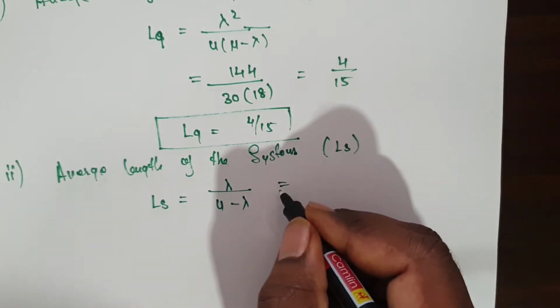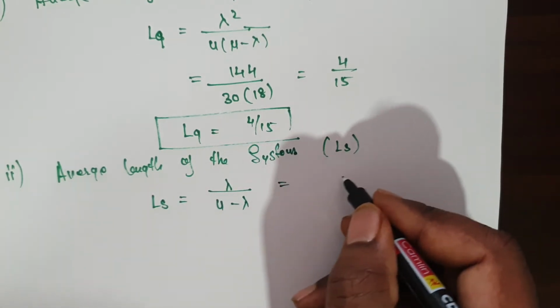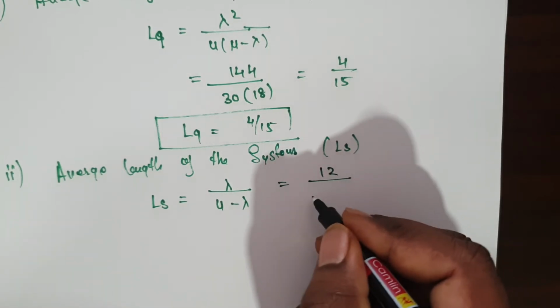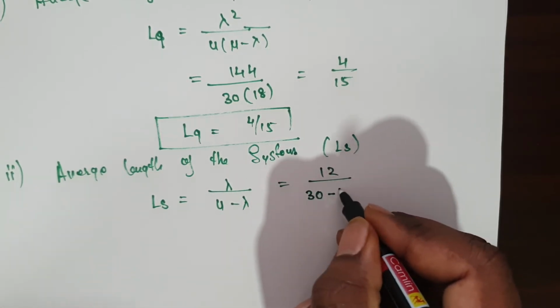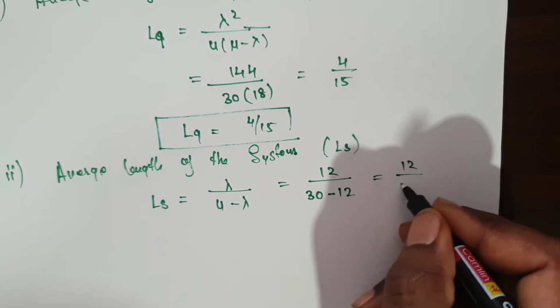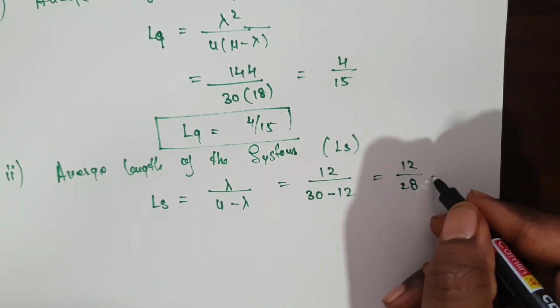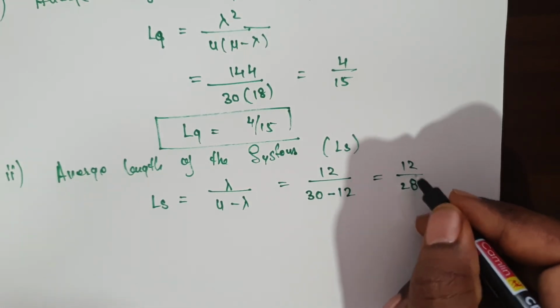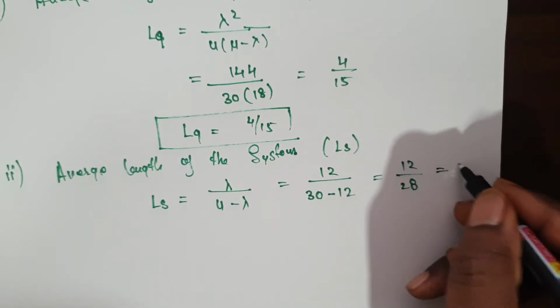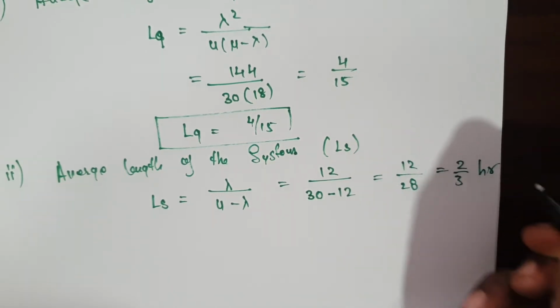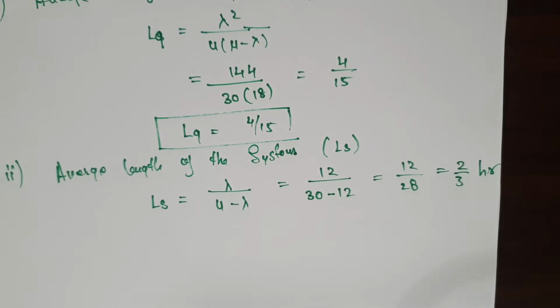The value of lambda is 12, and mu value is 30, so 12 by 18. If you solve this one, you will get 2 by 3. What is the unit? Hours. The unit is hour. Like this you will get it.